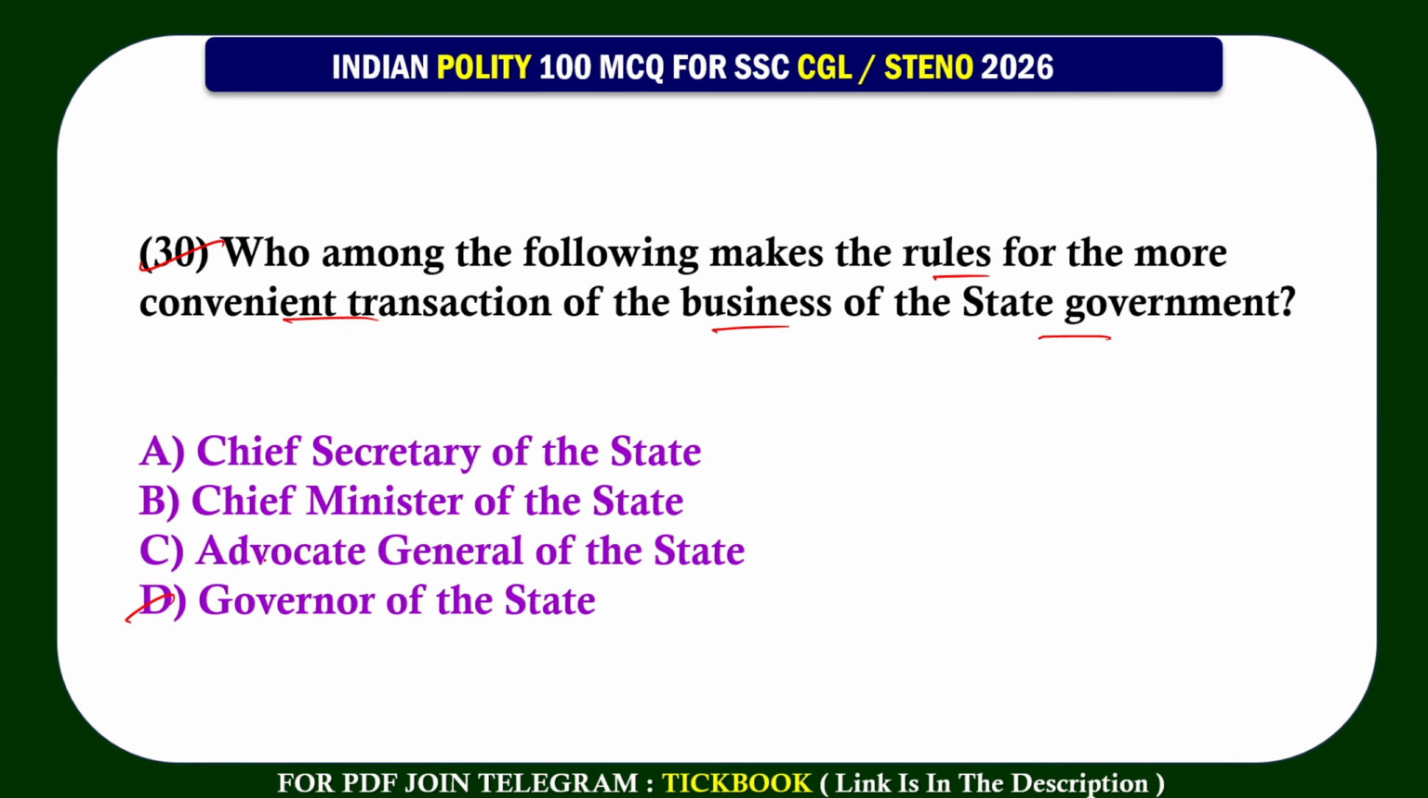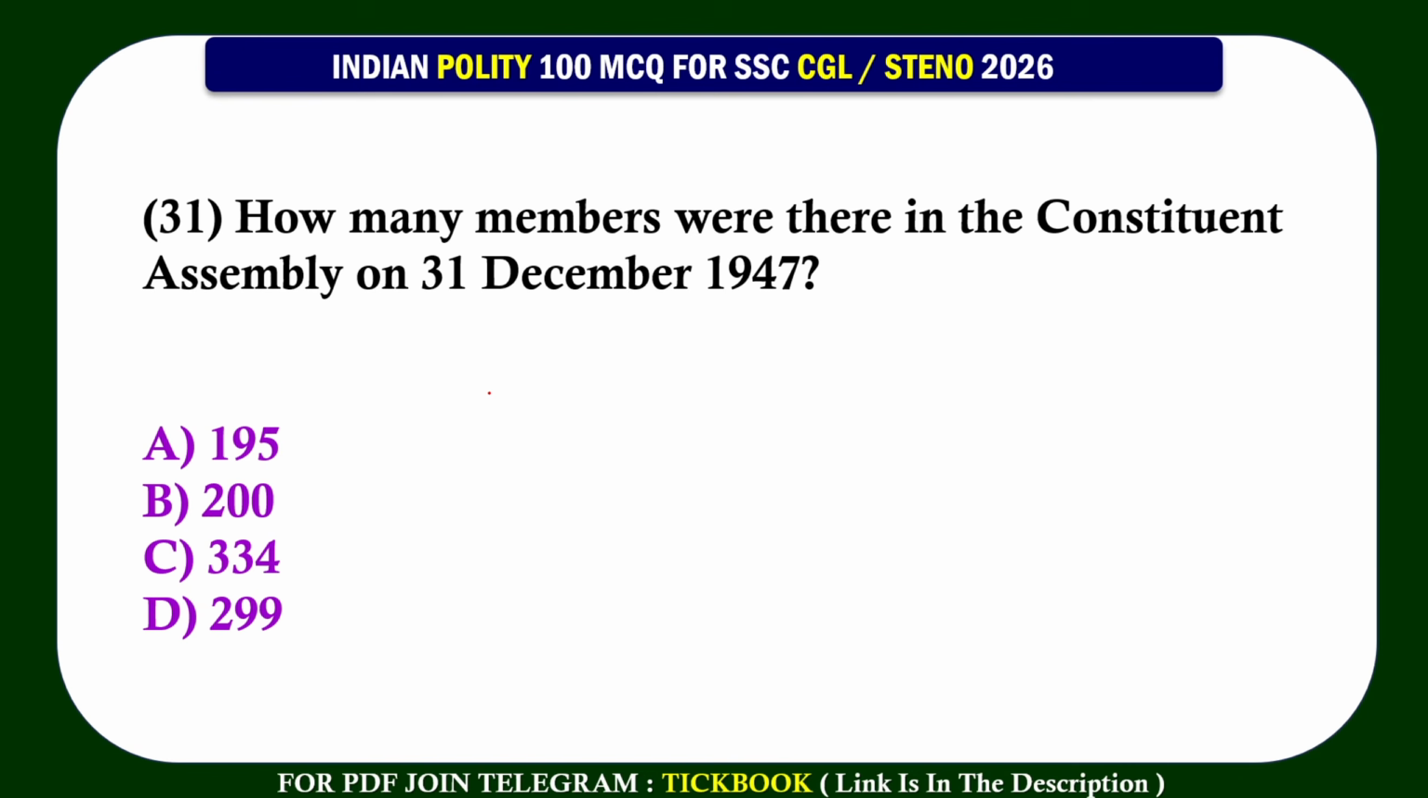Option number D, Governor of the state. 31. How many members were there in the Constituent Assembly on 31st December 1947? Option number D, 299.